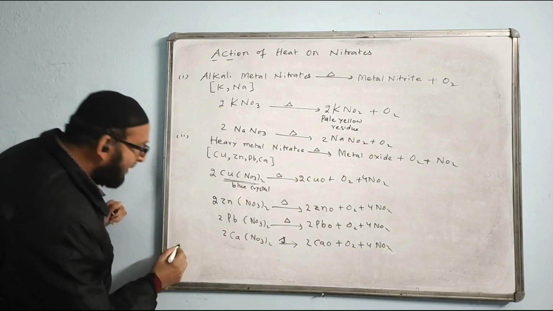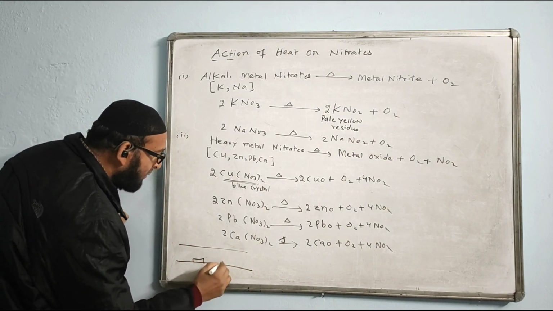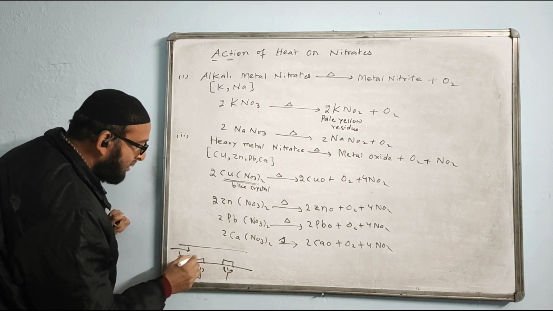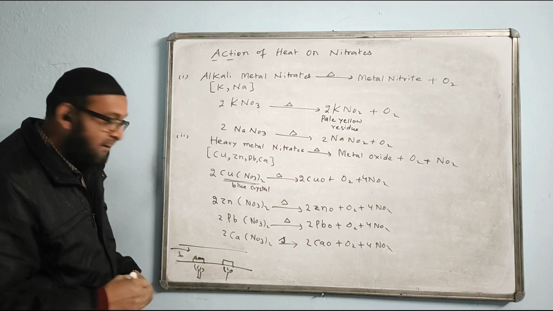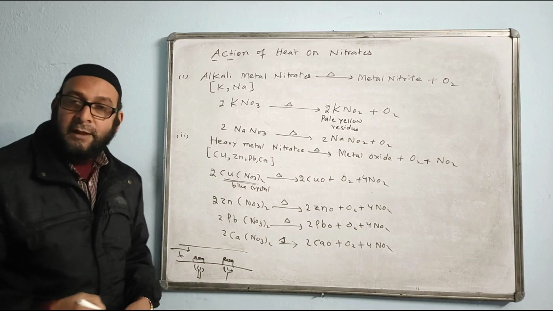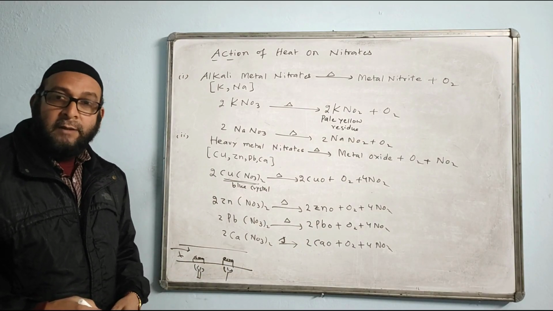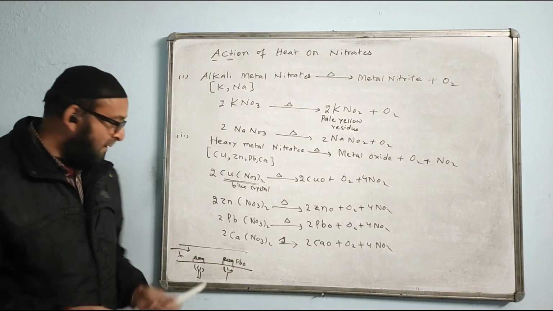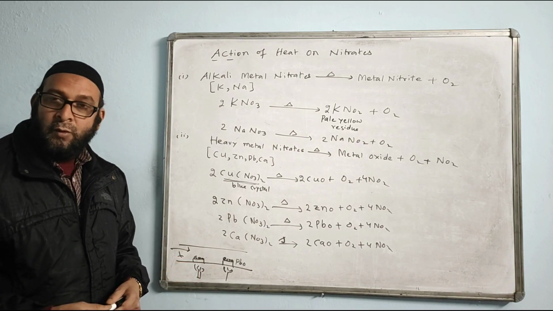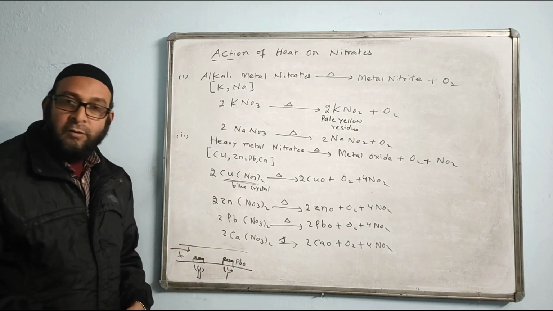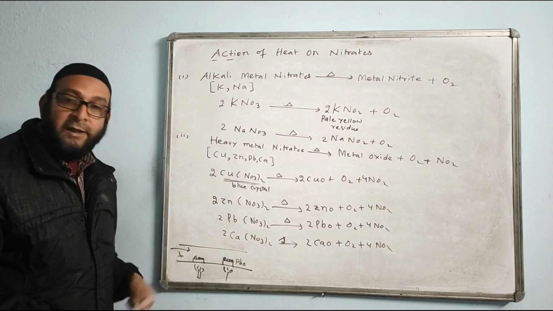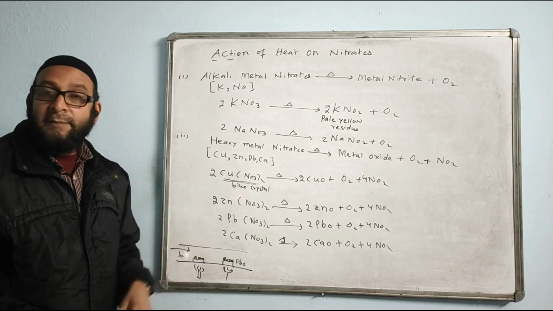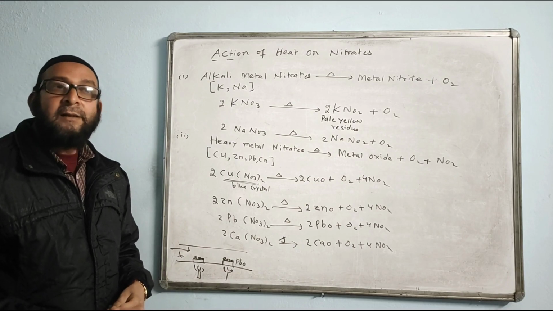And if you remember, I had drawn the diagram also like this. This way I had drawn, there was another one out here, and I was heating here. Here also I heated, ammonia gas passed. This was black copper oxide, and there was another one out here. Do you remember what was it? The second one? It was lead oxide, PbO. What was the color of PbO? This was black and this was yellow. And when ammonia will pass over these two heated ones, copper oxide will change into brown copper metal, PbO will change into silver grey lead metal.